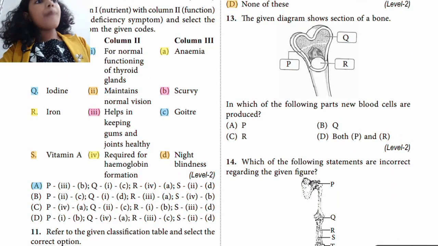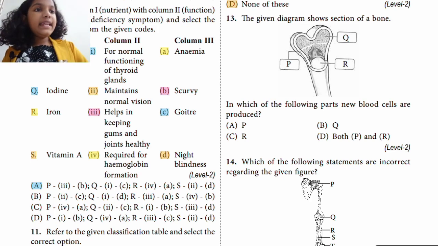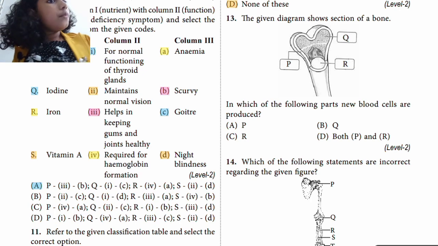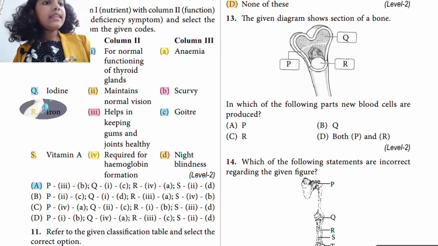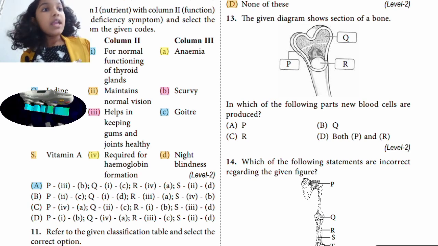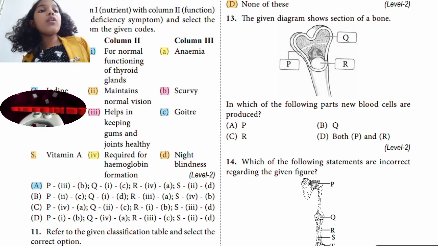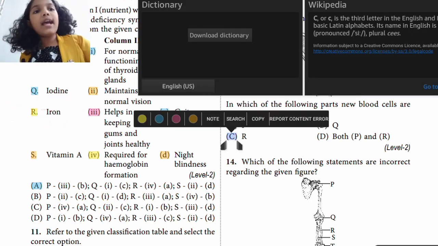The given diagram shows a section of bone. In which part of the bone are new blood cells produced? Now if you see here, R1 is the bone marrow. It is the part of the bone which helps to produce more blood cells. So R1, which is C, is the right answer.